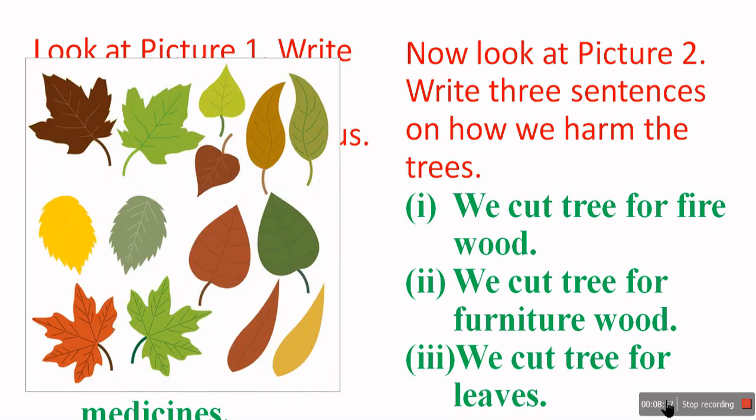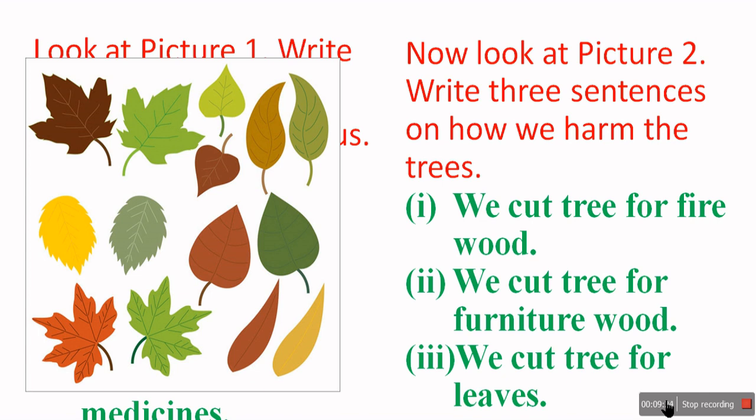And if we cut the leaves, what will happen? The tree will die by itself, because leaves are the part of the tree that makes food for the tree. If the food maker is not there, then it will die. So these are the ways we harm the tree.